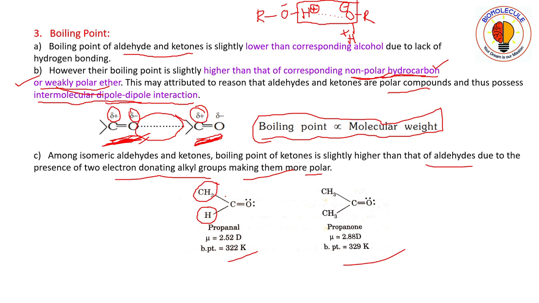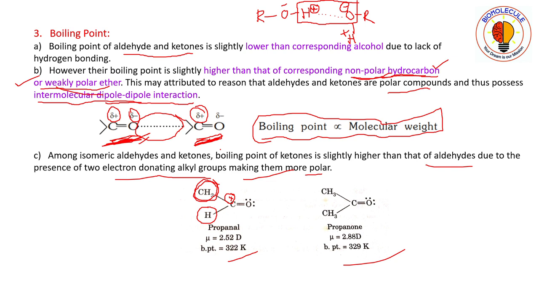So here the positive charge generated on the carbonyl carbon atom is somewhat stabilized by this methyl group. As you have learned in the stability of a carbocation, if more alkyl groups which can stabilize the carbocation are present, then that molecule will be stable.